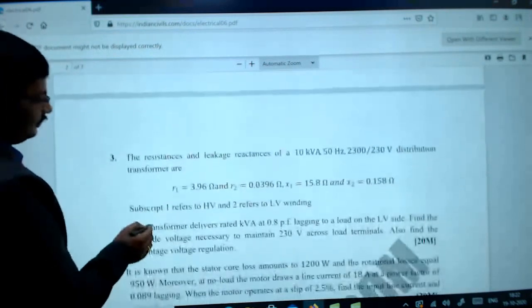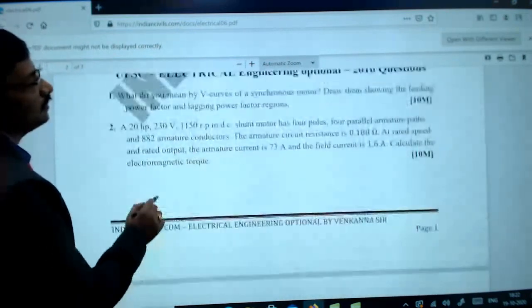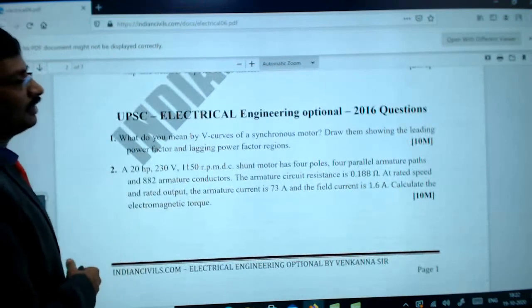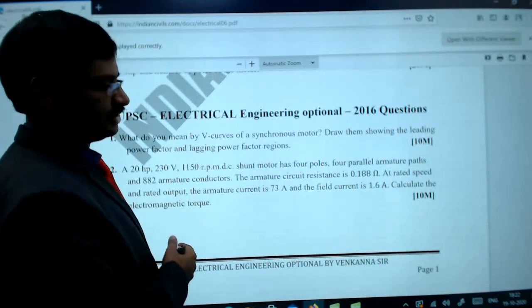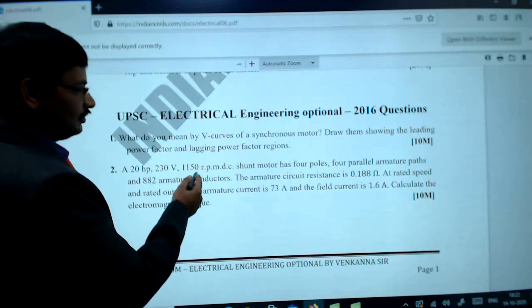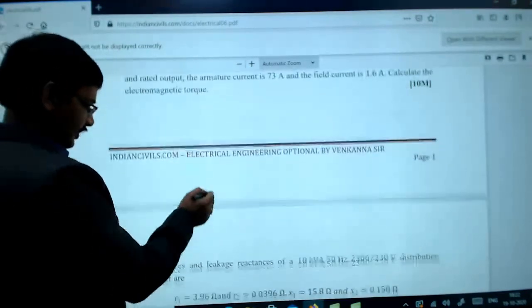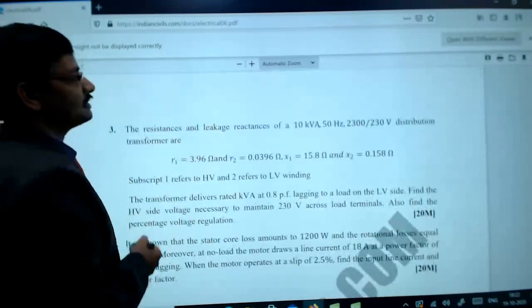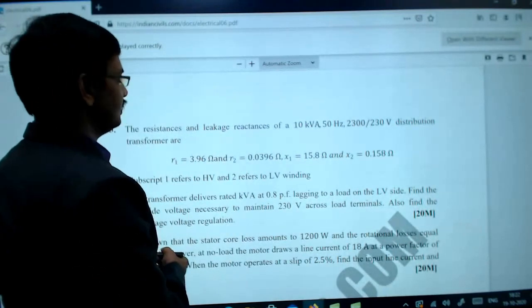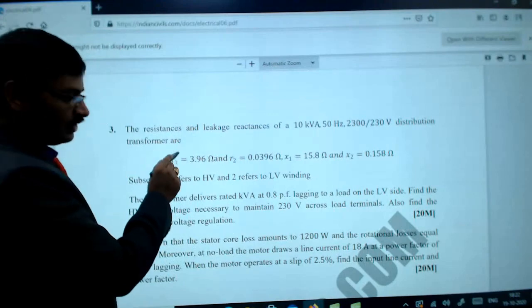And then this year, in 2016, if you notice, see this, what do you mean by weaker? So this is from the synchronous machines. And this question, the DC shunt motor, is again DC machines. The resistances and leakage reactance of a 10 kVA distribution transformer, so this is related to transformers.